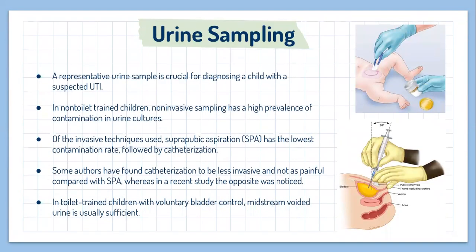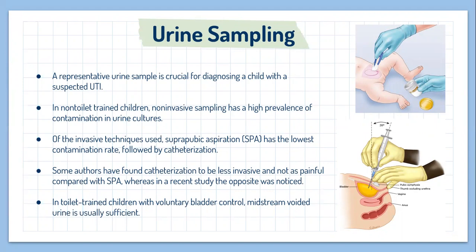Urine sampling: a representative urine sample is crucial for diagnosis when a urinary tract infection is suspected. In non-toilet-trained children, the non-invasive method has a high prevalence of contamination in urinary cultures. Of the invasive methods used, suprapubic aspiration has the lowest contamination rate, followed by catheterization.